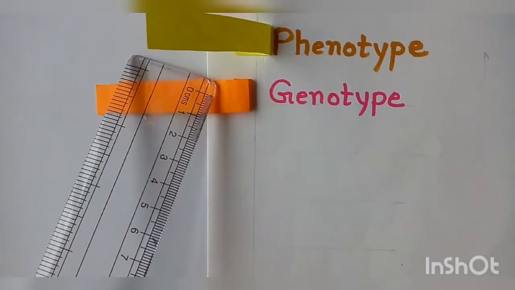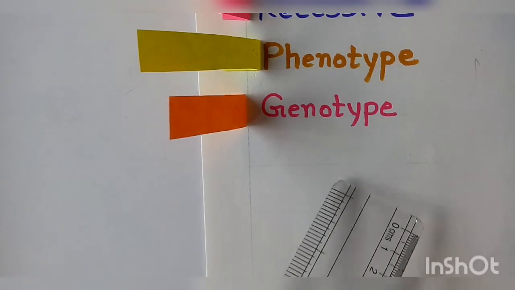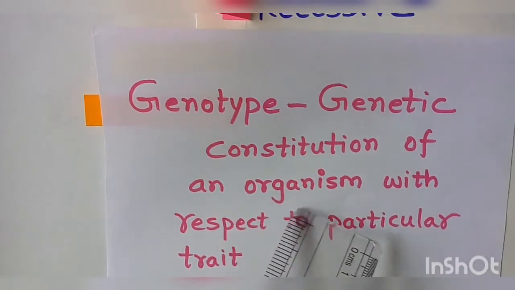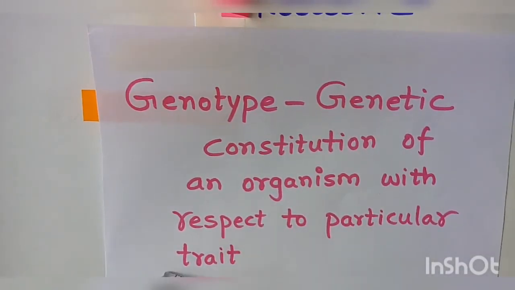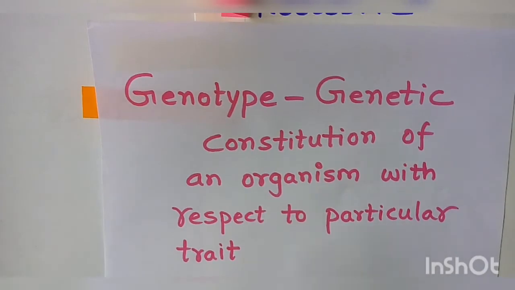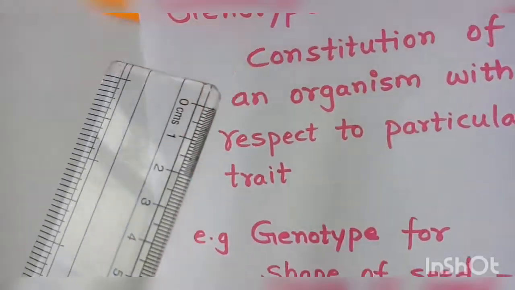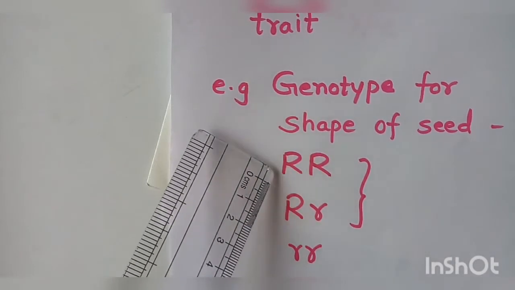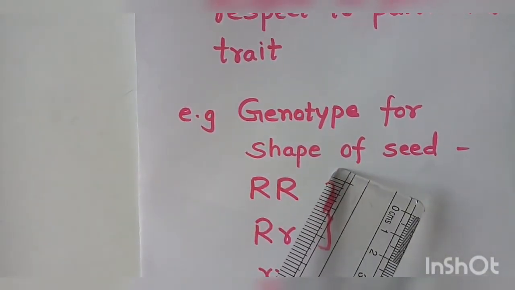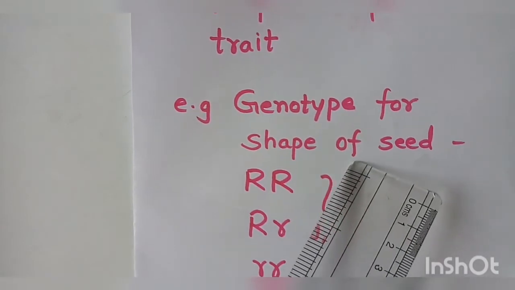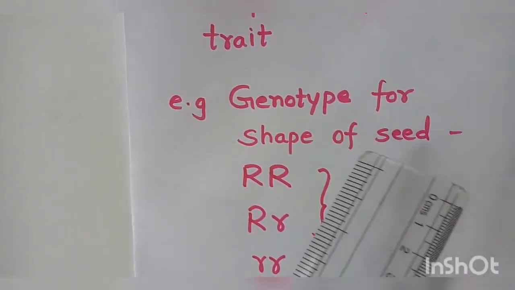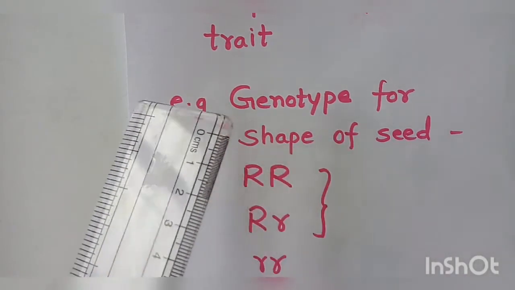And then comes the next terminology, which is called genotype. Genotype is the genetic constitution of an organism with respect to a particular trait. Phenotypes can be seen, but genotypes cannot be seen. Let's take an example of shape of seed. The phenotype for shape of seed is round or wrinkled, which can be seen with our eyes.